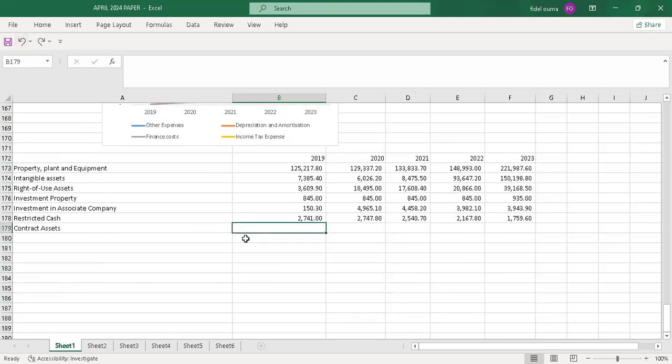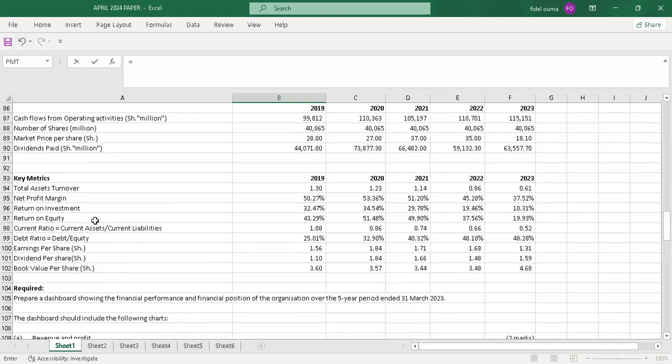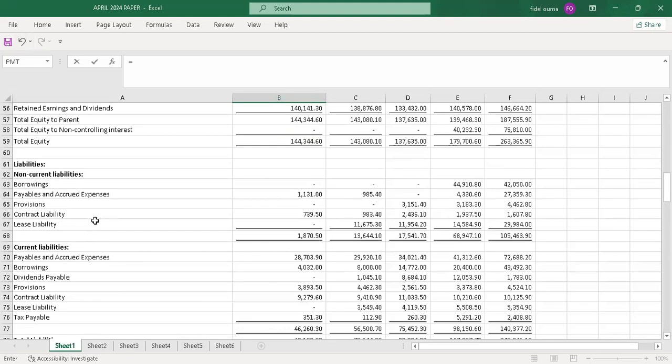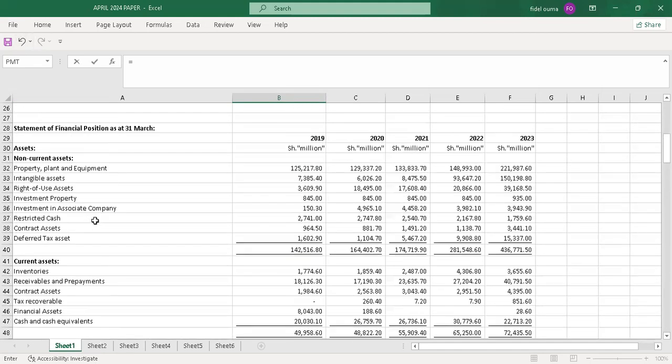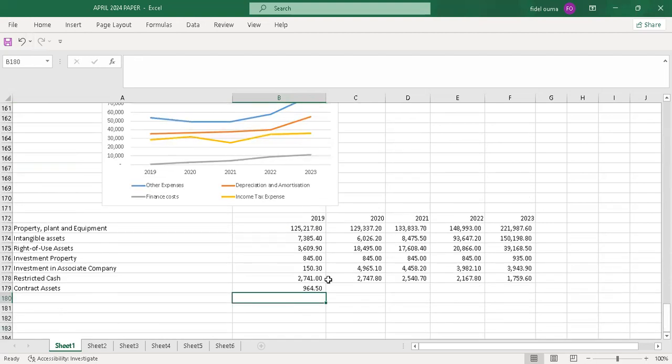Let me undo that. So I was to pick the contract assets. So I'll pick that.